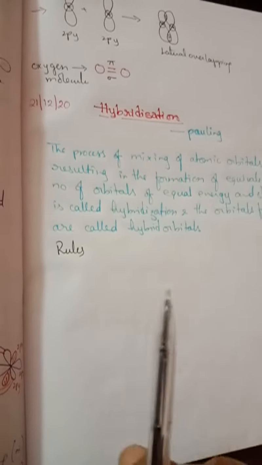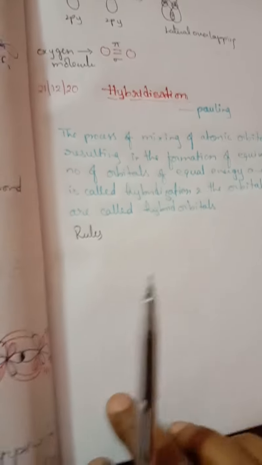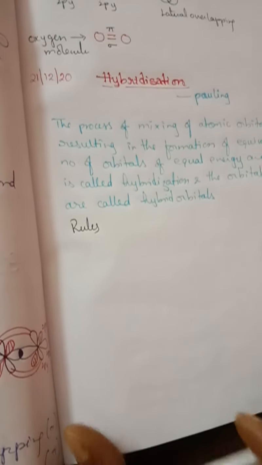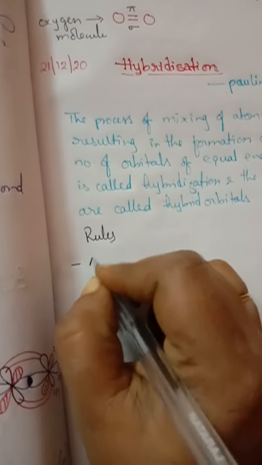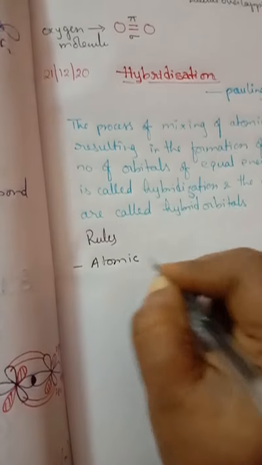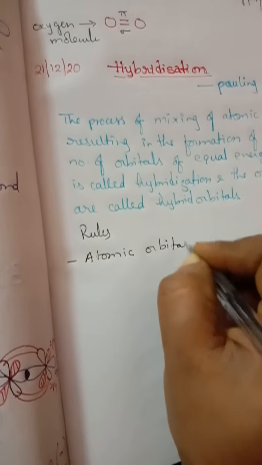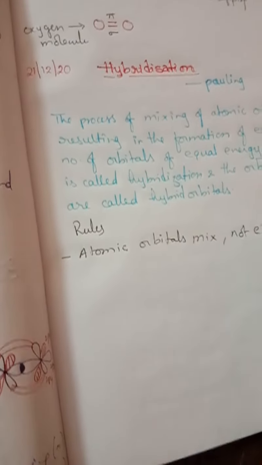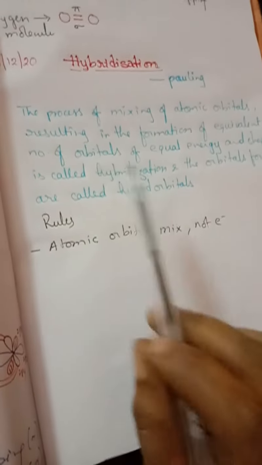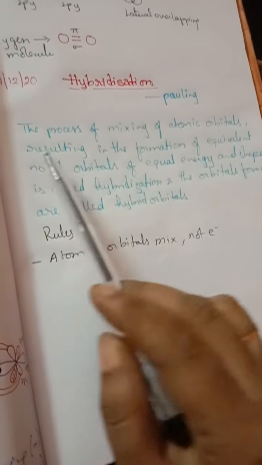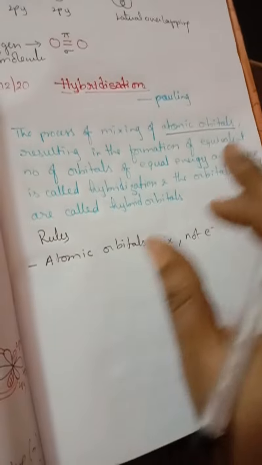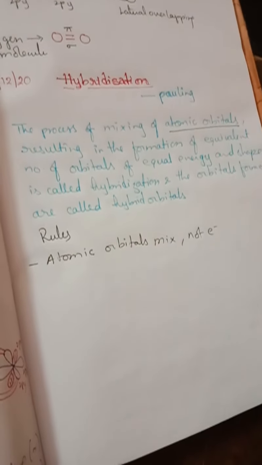And next, what are the rules of hybridization? First rule is, in hybridization, atomic orbitals only mix, not electrons. So what is the first point, children? Atomic orbitals mix but not electrons. The definition we got is the process of mixing of atomic orbitals, so mixing of atomic orbitals should take place but not the electrons.